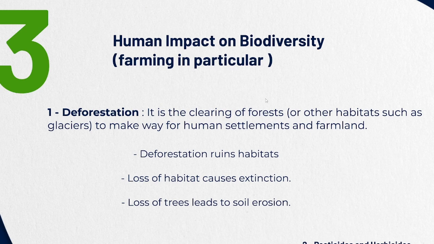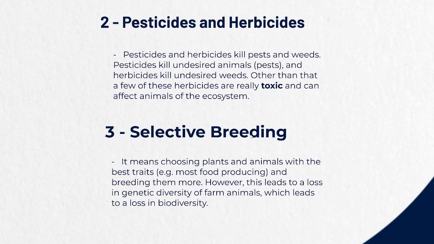When animals are not fed properly, there will be a decrease in the population of animals, and this can cause extinction. When animals start to go extinct on a long-term scale, it will cause a lot of effect on humans. Other reasons: pesticides, herbicides, and selective breeding.